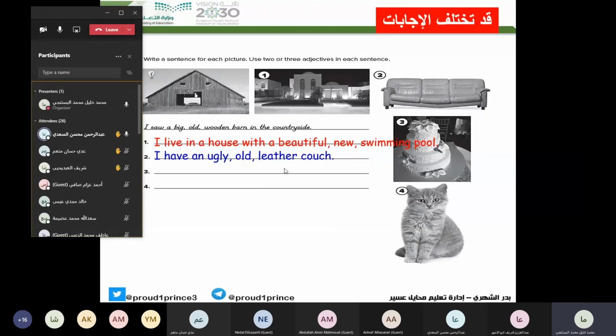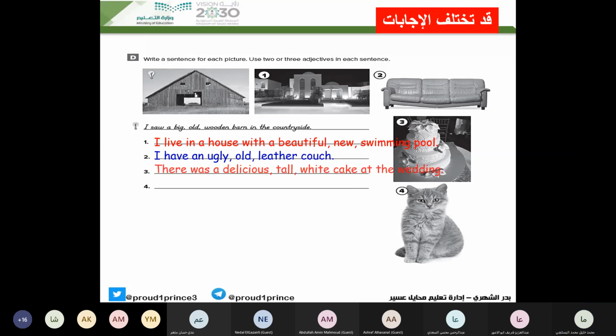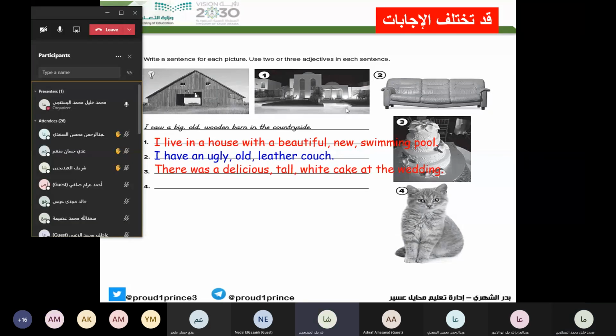The last, Sharif. "I adopted a small gray cat." Good. Small gray cat. That's a big fat old cat. Okay. You can write them or you can write different answers.